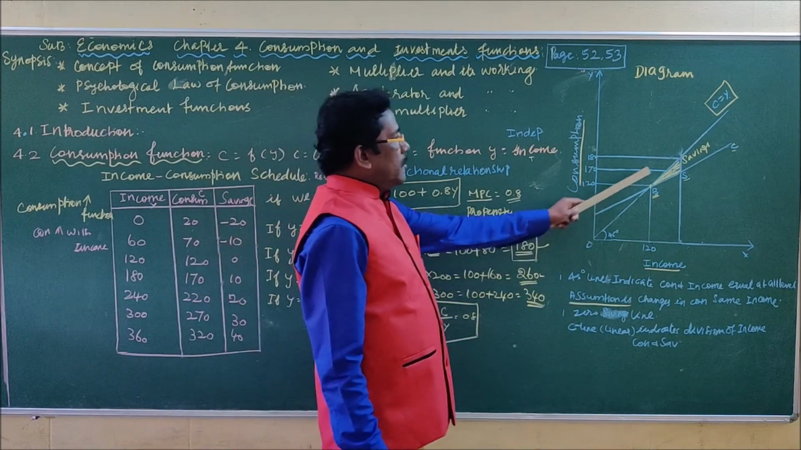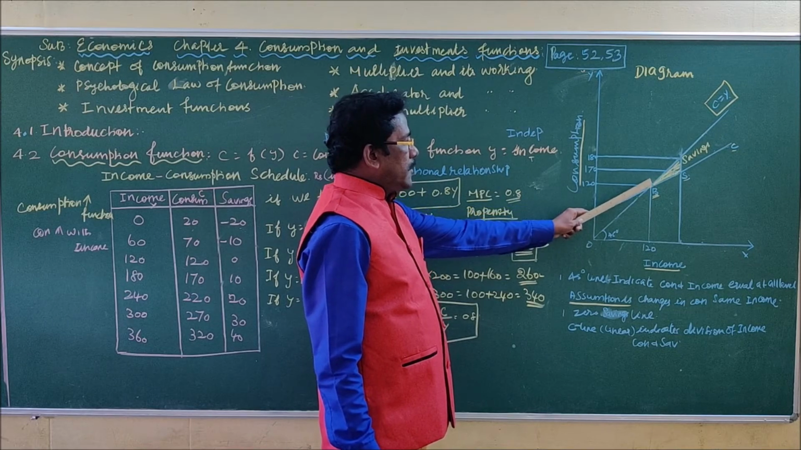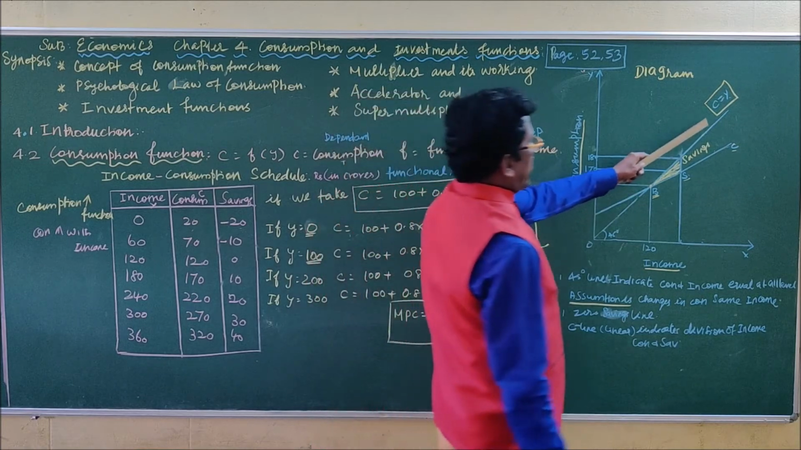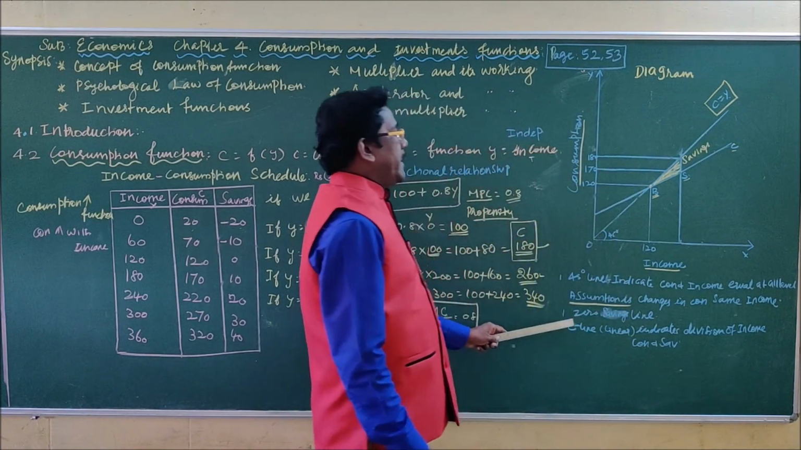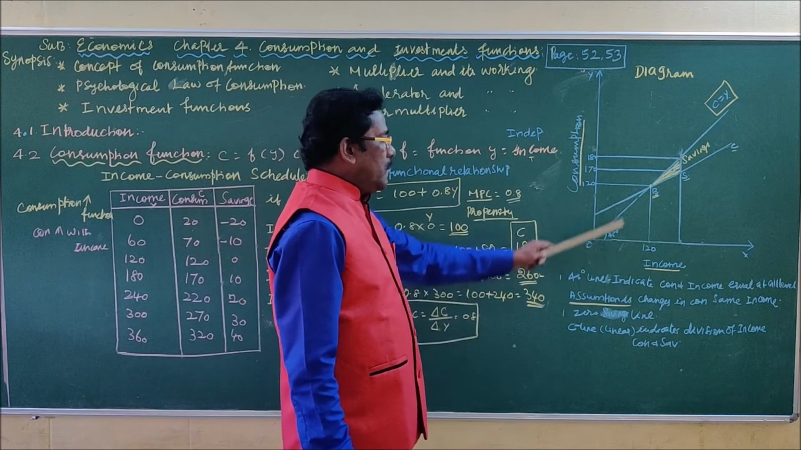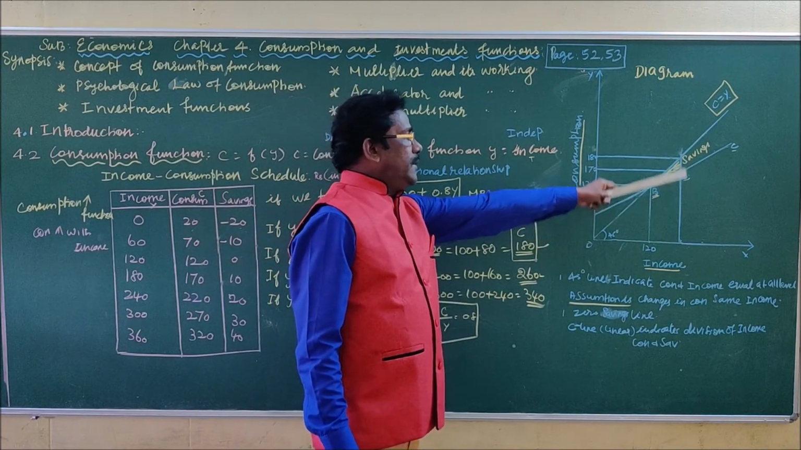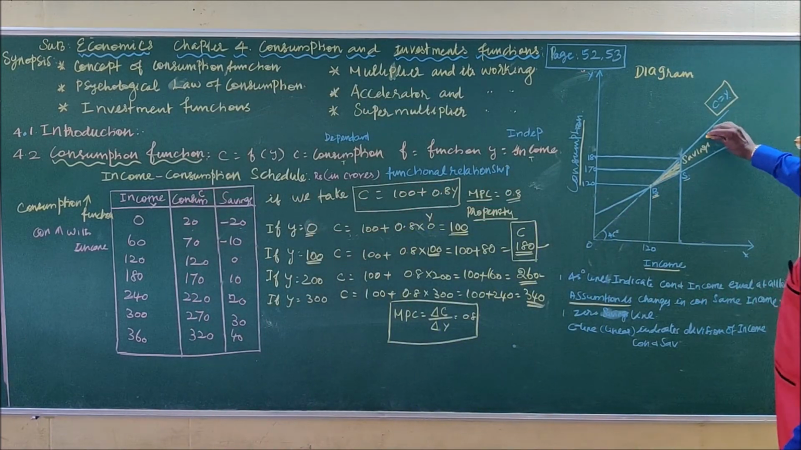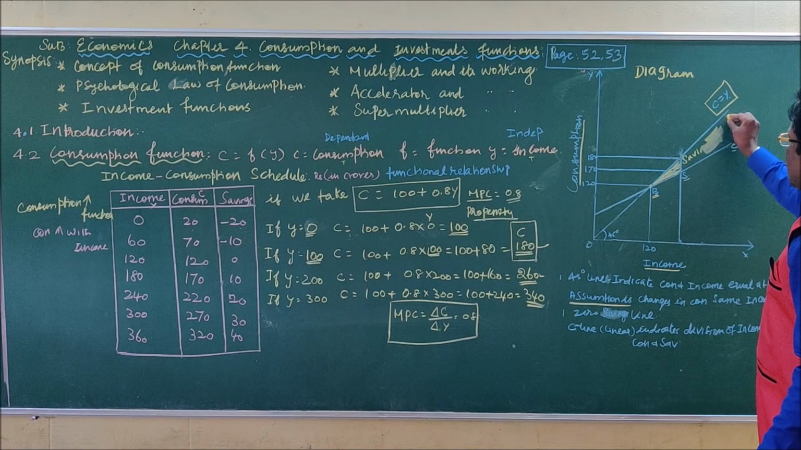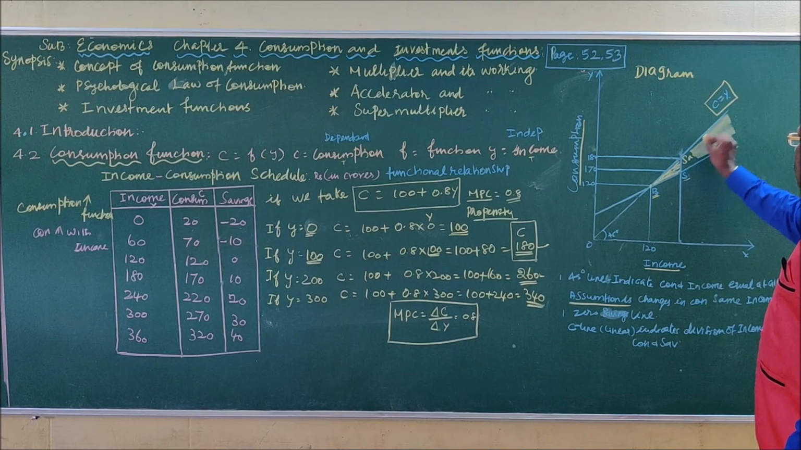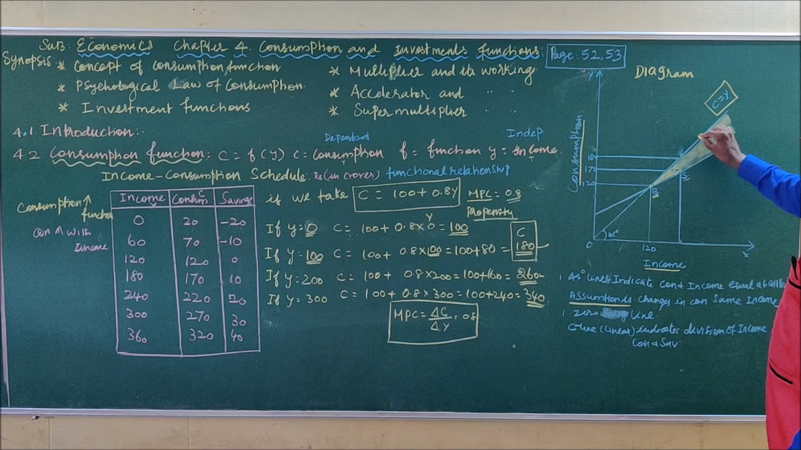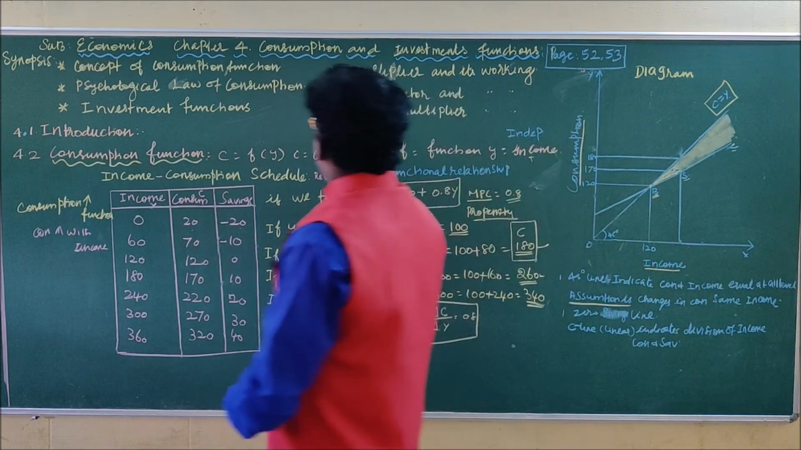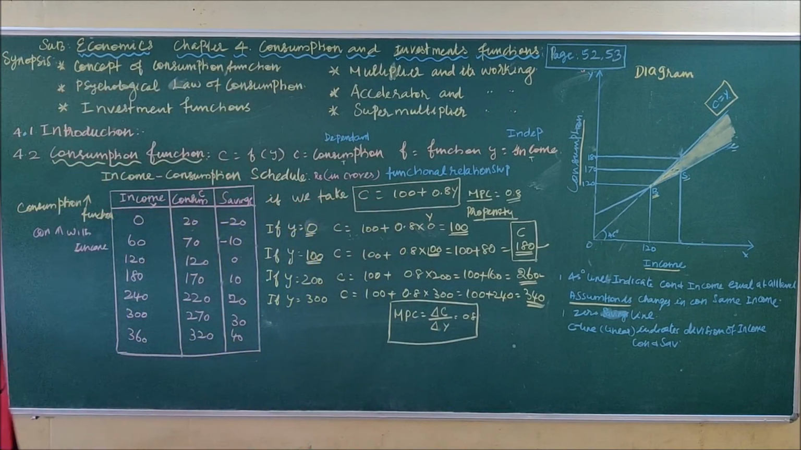Then this line is the zero saving line, where income and consumption are equal. So this line is known as the zero saving line. Whereas the C line shows the division of income between the savings and the consumption. The gap between these two lines shows the savings of the consumers. As it goes on increasing, the gap between this line and this line will be the amount of saving, with the rate of the consumption function.